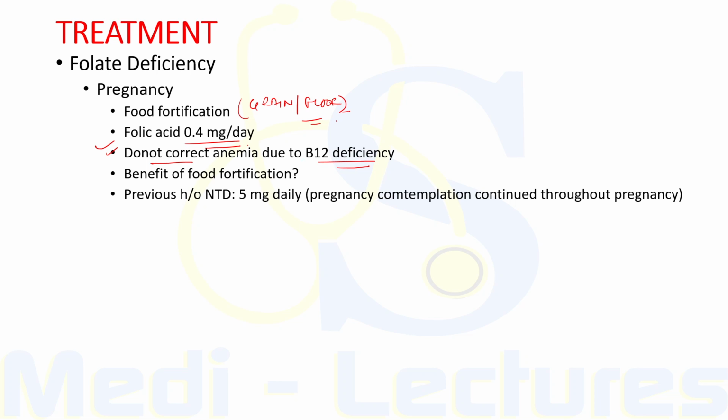Now, what is the benefit of food fortification? Some studies in early pregnancy show significant lack of compliance with folic acid supplementation. So, food fortification is helpful in such cases. Now, if the woman already had a previous history of neural tube defects, the large dose of folic acid, that is 5 milligrams daily, has to be given during pregnancy contemplation and has to be continued throughout the pregnancy.